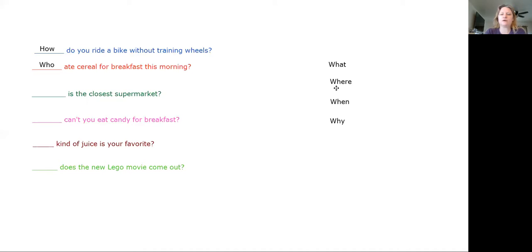Which would be a better word to complete this? What is the closest supermarket? Or where is the closest supermarket? I see closest, so I know that we're talking about a place. Would what or where have to do with a place? You're right, it's where. Let's move that over.